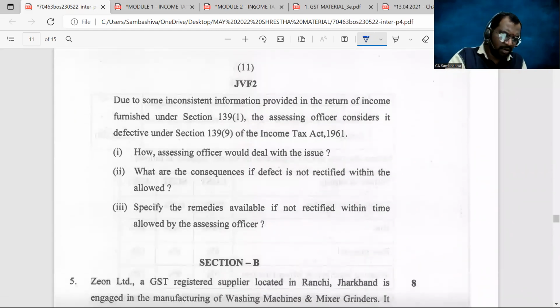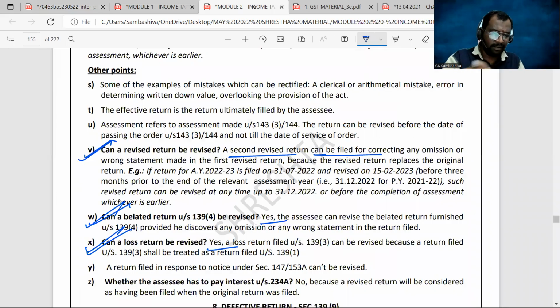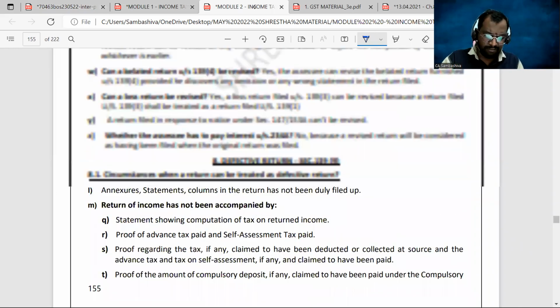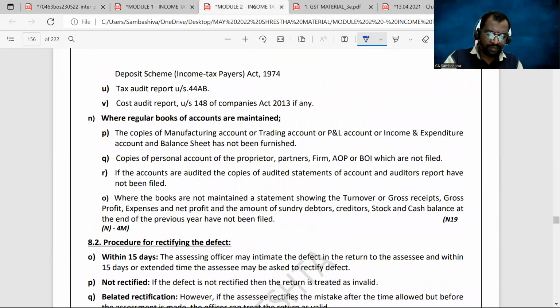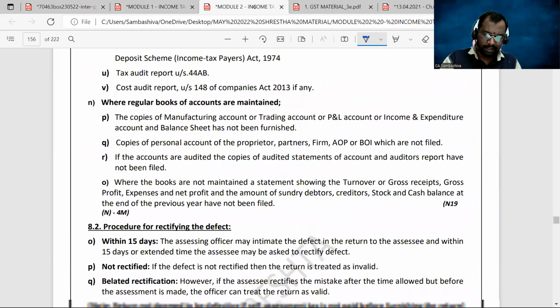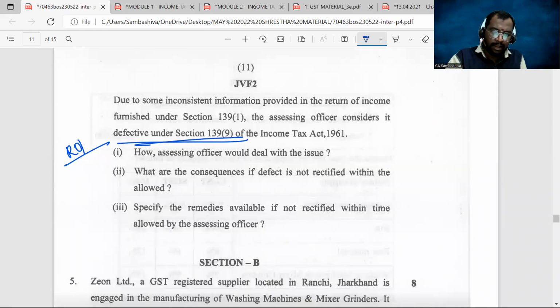Next, this is also from the chapter return of income, where it is about the defective return, section 139.9. We have discussed the defective return, and the question is from this particular topic, procedure for rectifying the defect. You can see here, due to some inconsistent information provided in the return of income furnished under section 139.1, the assessing officer considers it defective. How will the assessing officer deal with the same?